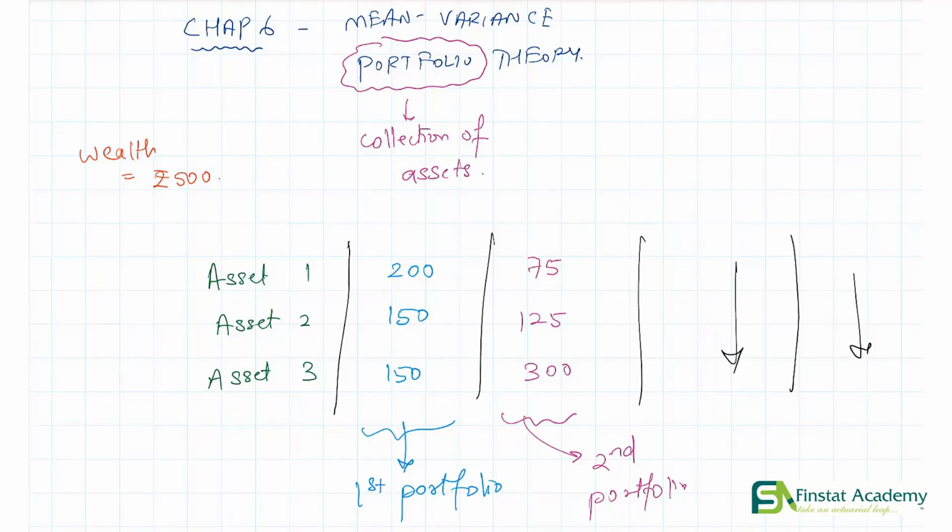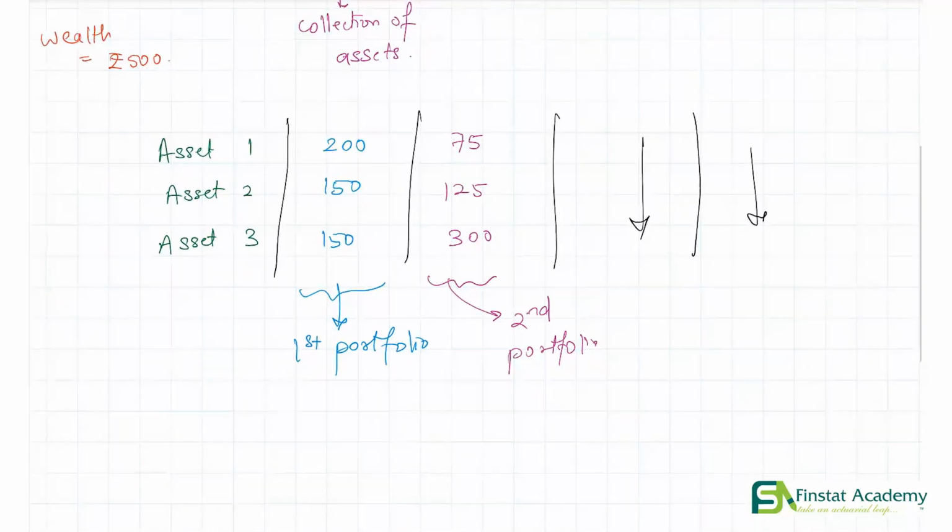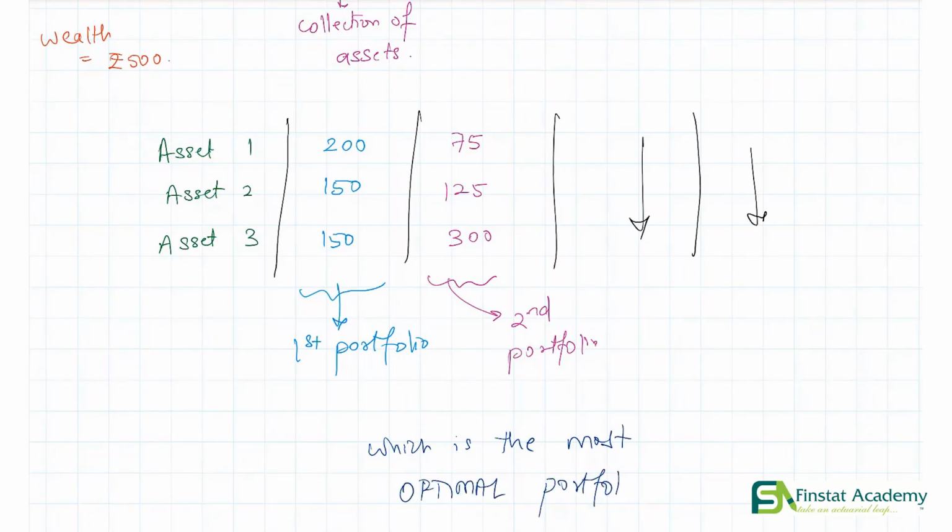So at this moment, it's pretty natural for you to ask yourself, which one is the best portfolio for me? Which one is the most optimal portfolio? And this is the key question. This is the central question that we'll be asking and answering in chapter 6. Finding the optimal portfolio for us.